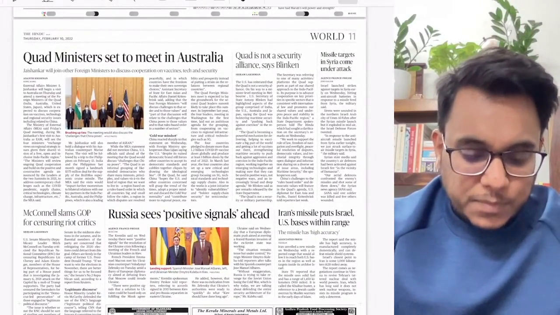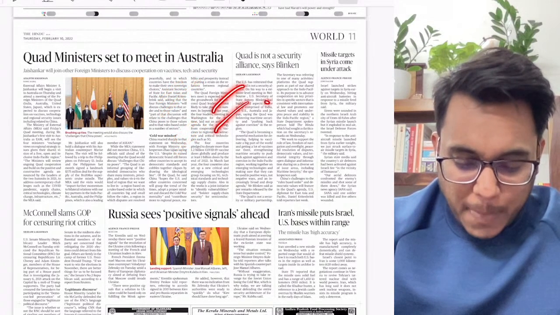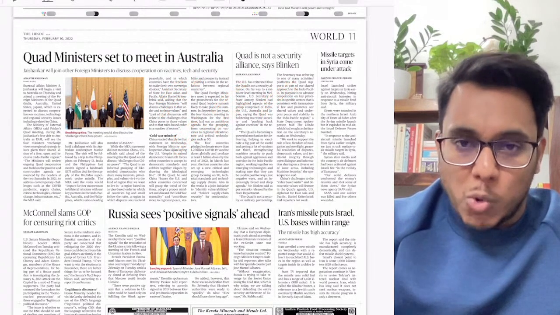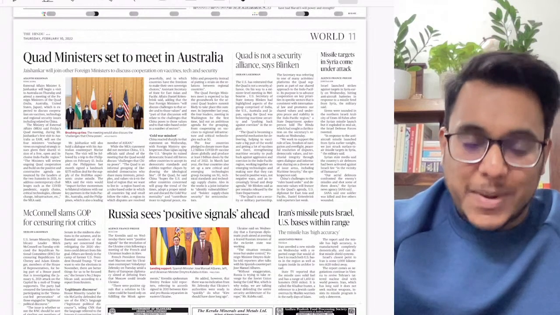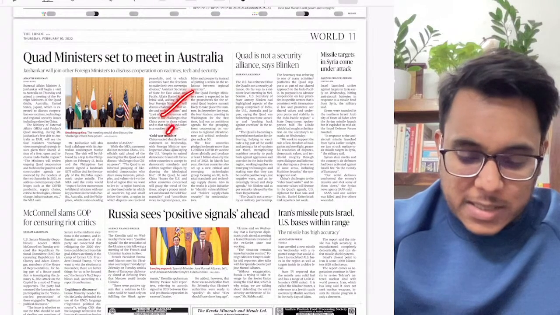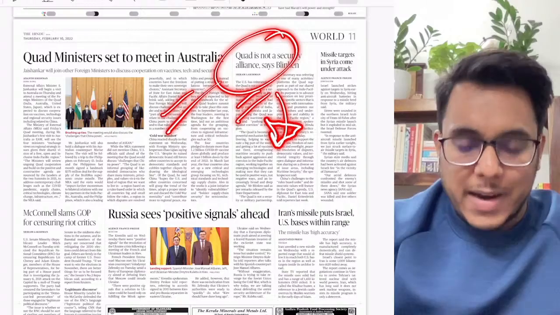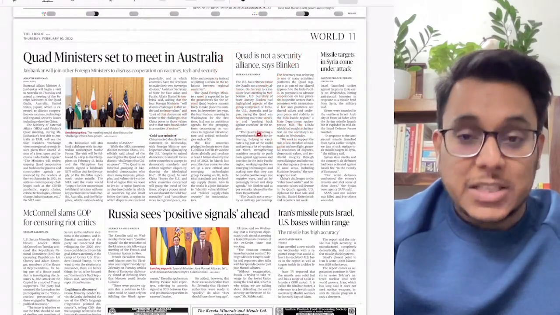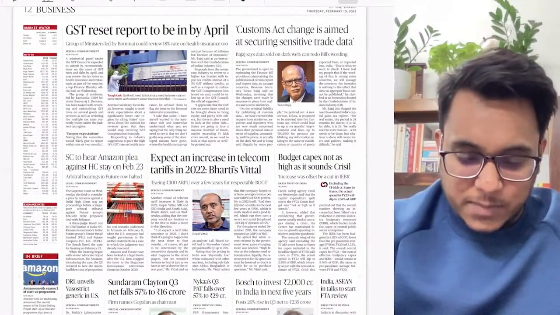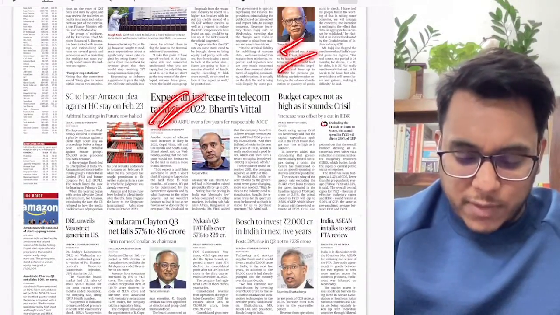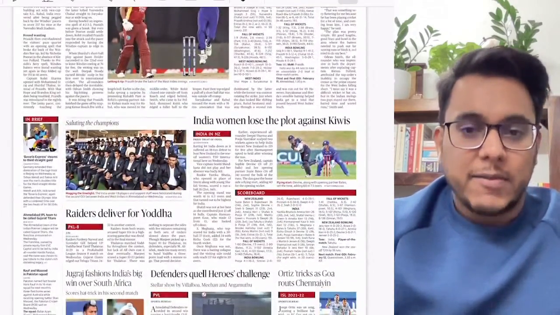After that, guys, moving on, Quad ministers are set to meet in Australia. Basically, from time to time the Quad meets, and they are now being organized as a regular affair. It is particularly to contain China. Quad is not a security alliance, but this is an indication that has been given to China. Now further moving on to the business page, basically much of the policy-related news is not there. And then we come to the sports page.